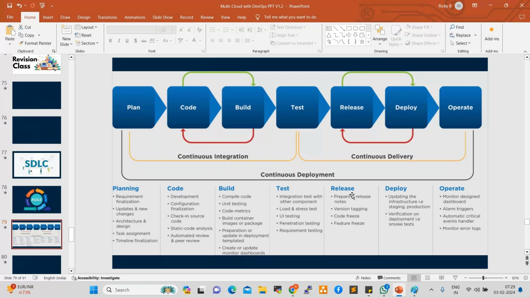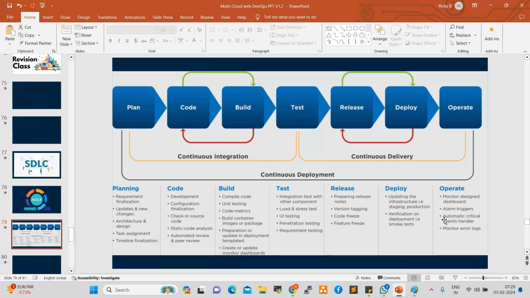Developer develops the code in their local Git. Once development is completed and testing is completed, they push the code to GitHub. After that, Jenkins will take the code, convert it into an artifact, and deploy it onto application servers. After that, it will be operated. These are the seven stages. This is what we can call the CI/CD process, continuous integration, continuous delivery. We discussed this already, and I gave some examples in the SDLC also.